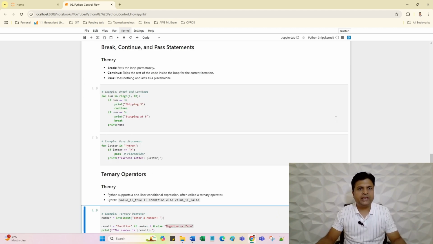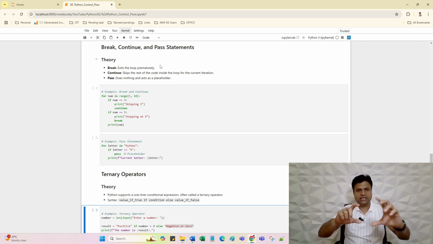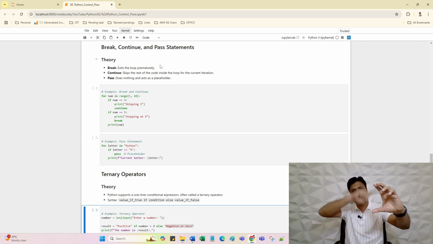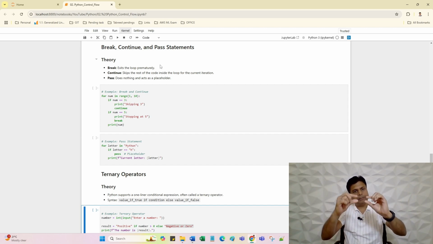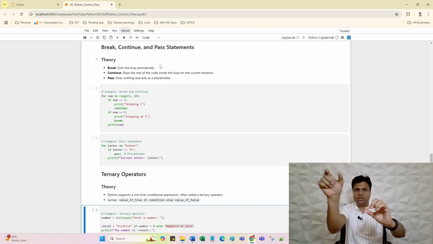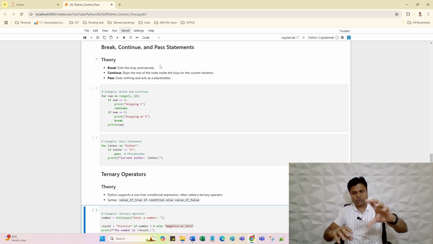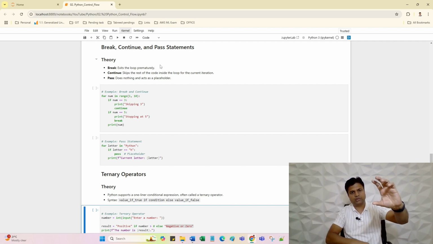Next is break, continue and pass statement. Break exits the loop permanently. Continue skips the loop iteration. Pass does nothing. So I will explain. Just try to understand break. Imagine there is a loop. The loop is going on. Suddenly a break statement comes somewhere in the loop. Once the break keyword comes, the loop will exit immediately. No further check in the loop and the next line will be executed. This means the control comes out permanently from the loop.